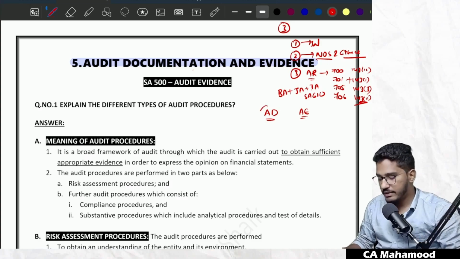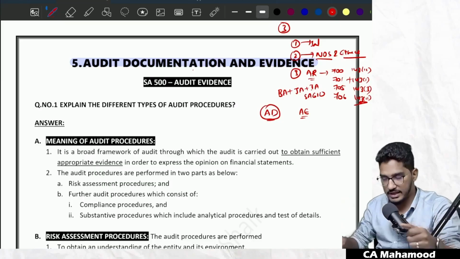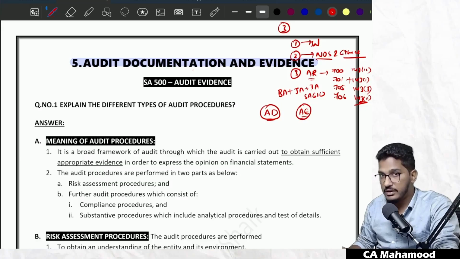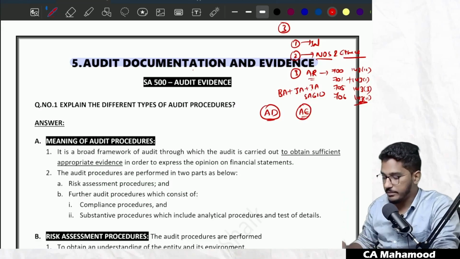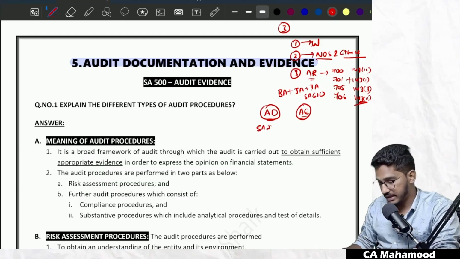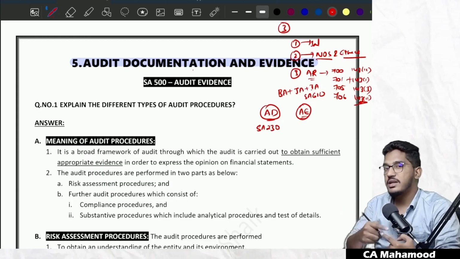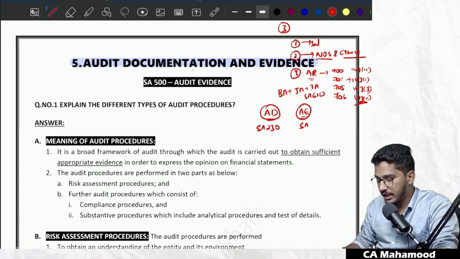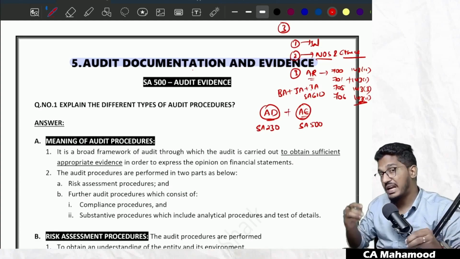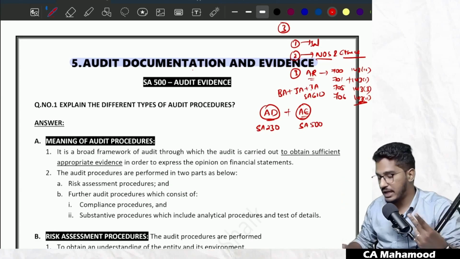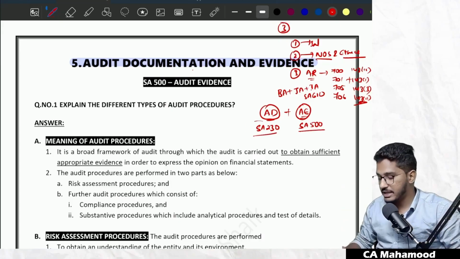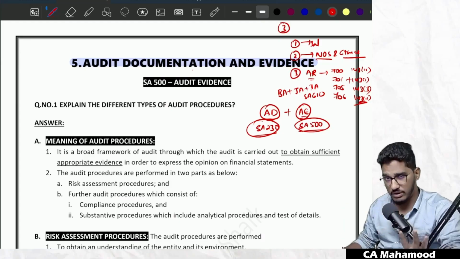So we are going to have a discussion regarding two different topics, but which are closely related with each other. One is relating to audit documentation and the other one is relating to audit evidence. Each concept is taken from a specific standard. Audit documentation related discussion in this chapter is taken from SA 230, whereas the discussion regarding audit evidence is taken from SA 500. So when I say I am revising this chapter, we are actually trying to revise the content of two standards, SA 230 and SA 500. That's what we are going to revise.